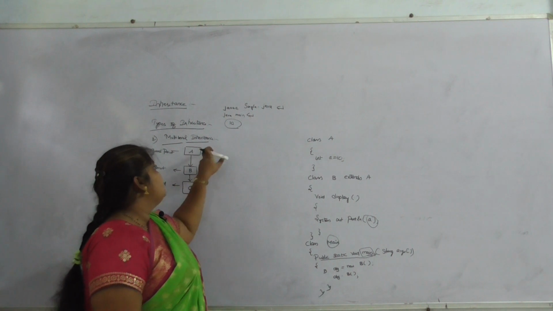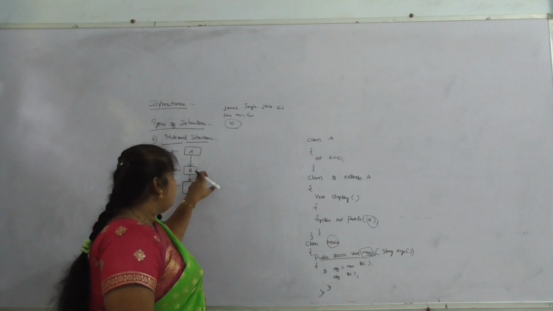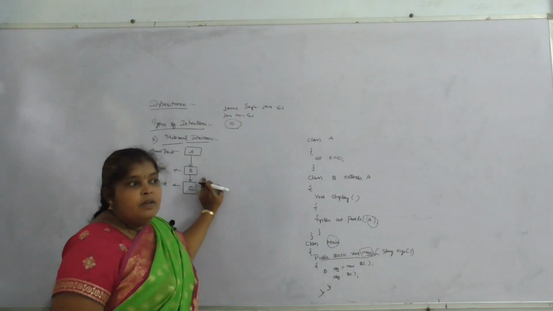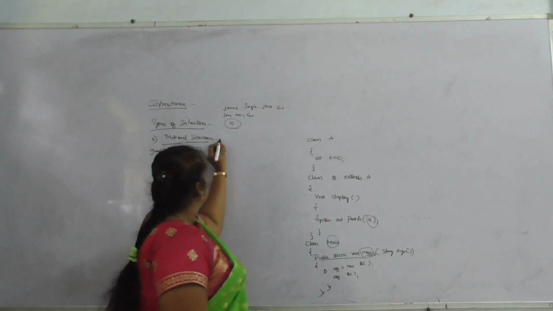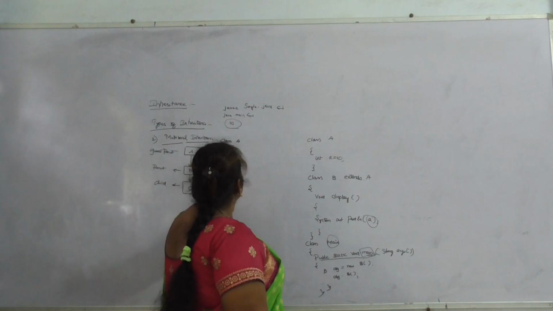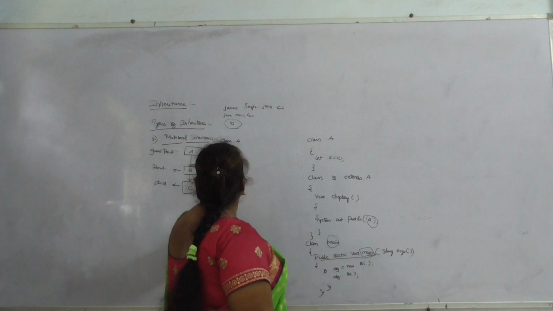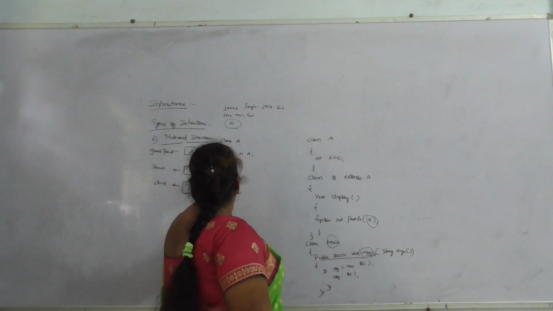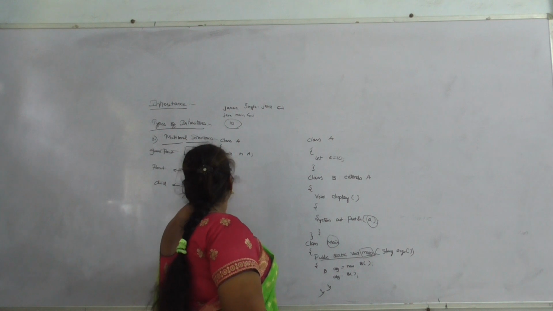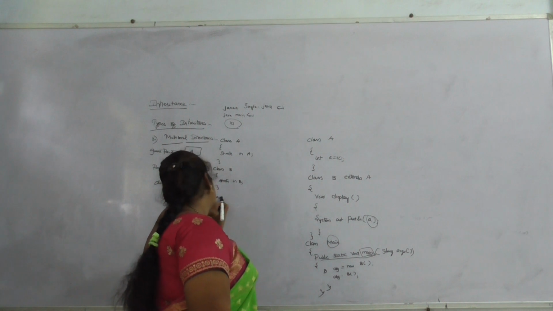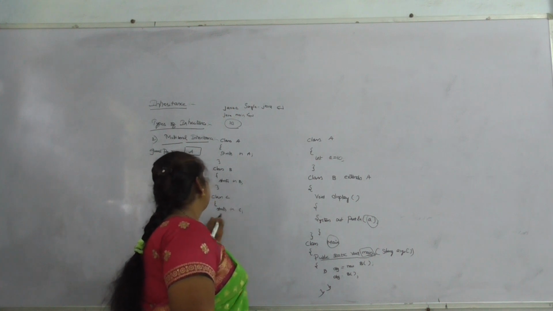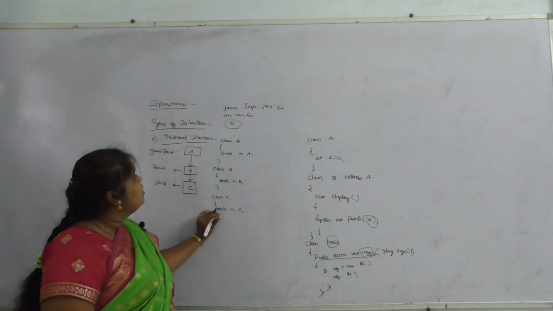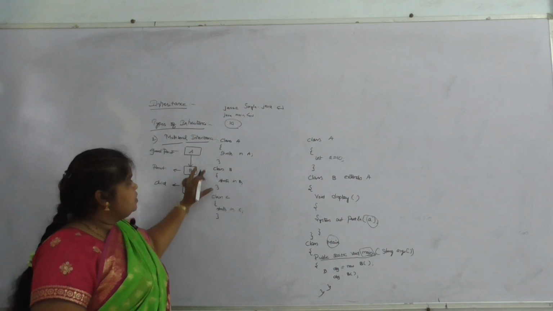In B we have the data of A. In C we have B, and in B we have A. That means in C we have the data of A also. So the syntax for this is: class A, statements in A, class B, statements in B, class C, statements in C. So that means I have written this as only three different classes.